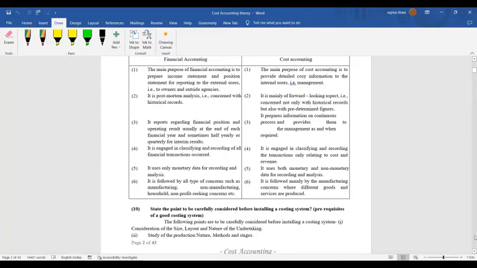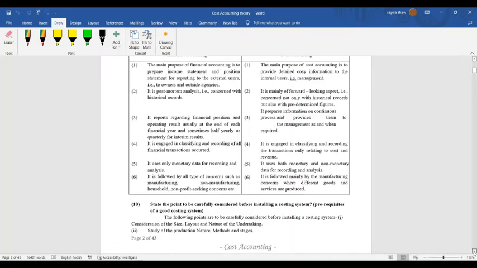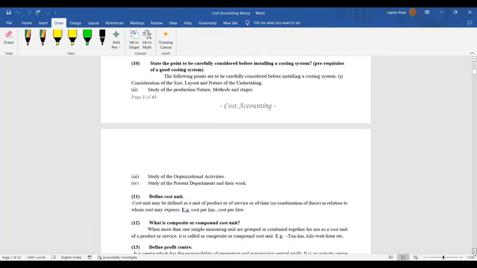If we talk about cost accounting, very few people maintain it, especially manufacturing firms who actually produce something. They use cost accounting to ascertain the cost, estimate how much the price of the product should be, and decide how much the profit should be. This is the basic difference between these two.